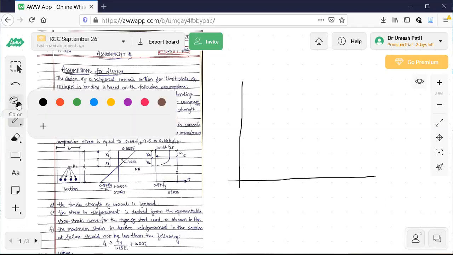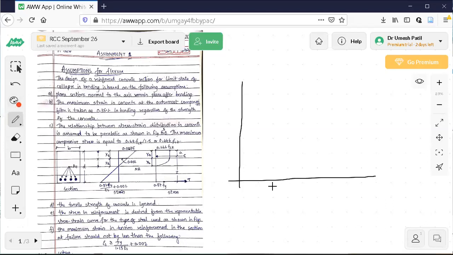How did I get this 0.0035? I'll draw the stress strain curve of concrete. See this, the idealized stress strain curve of concrete. Now as you see, this is the strain, and this is the stress, or you can say F.